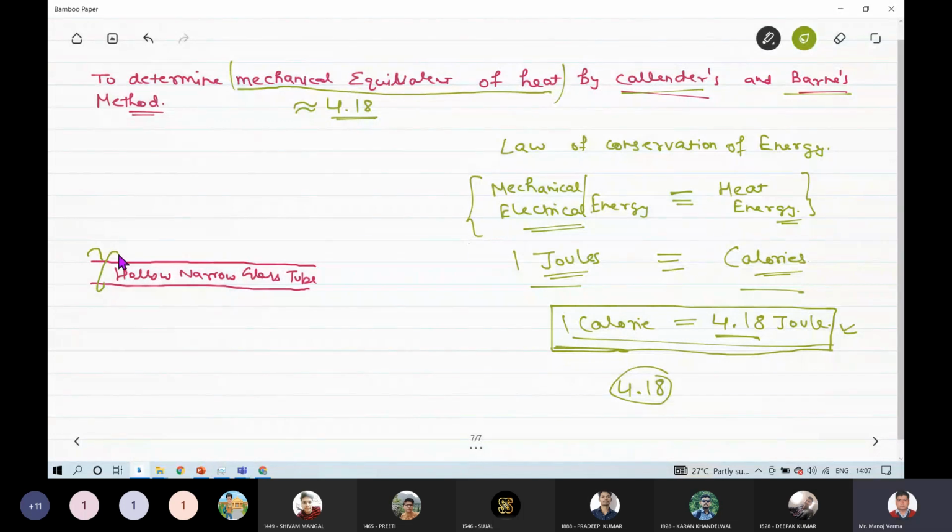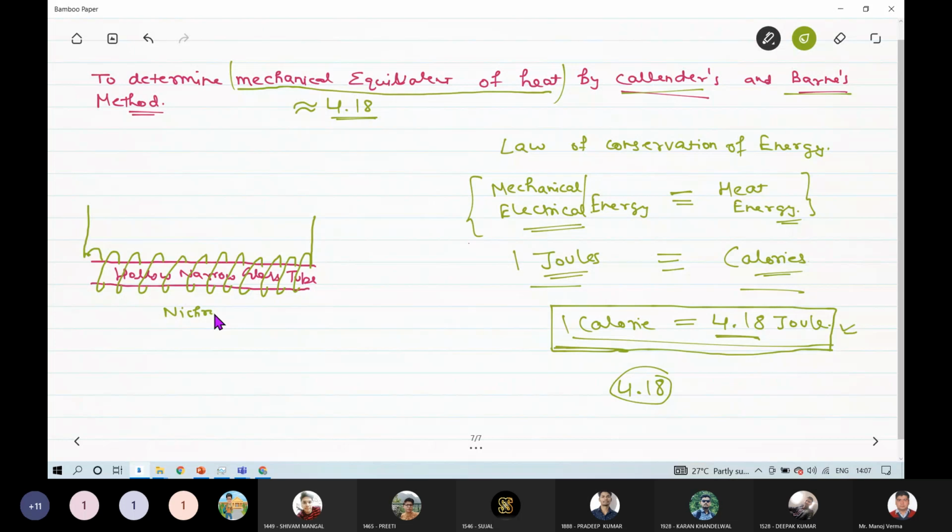We have wrapped a nichrome filament on this tube. Now nichrome and all these type of alloys like tungsten also have the property that when a potential is applied on these wires, on these filaments, then they will create heat energy.